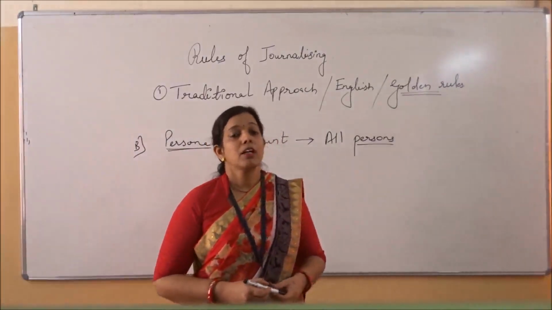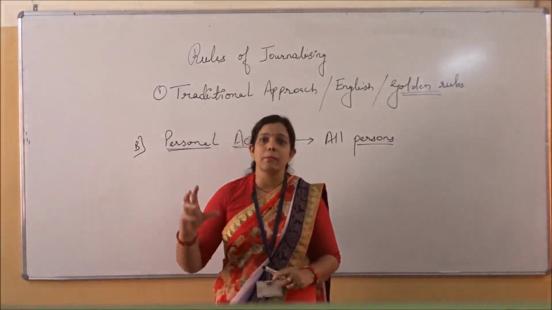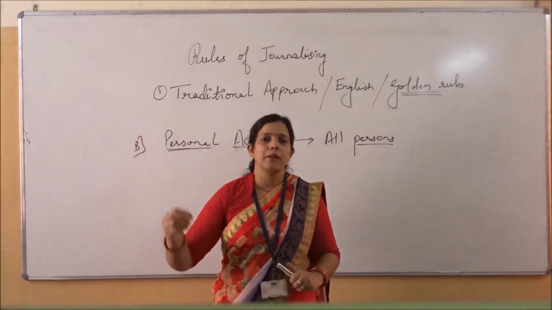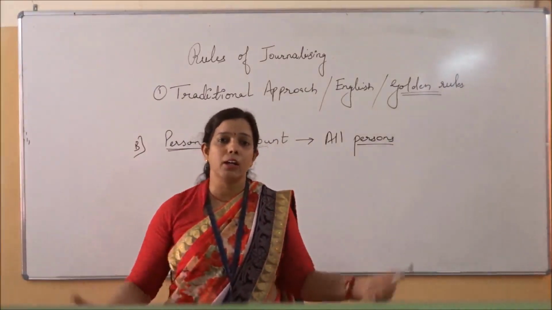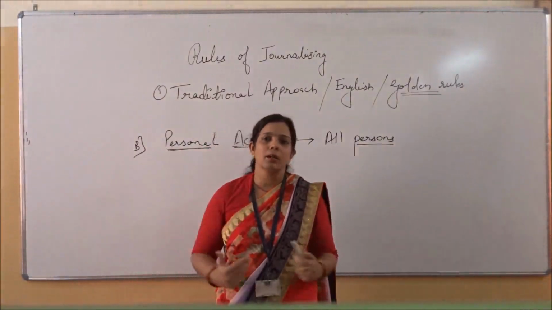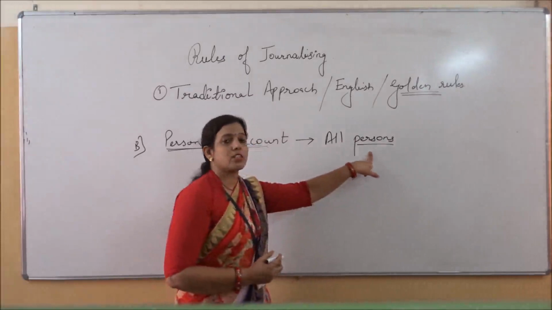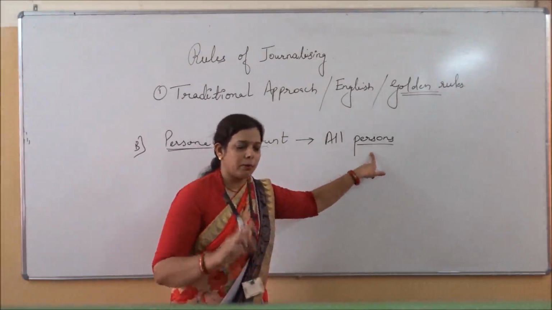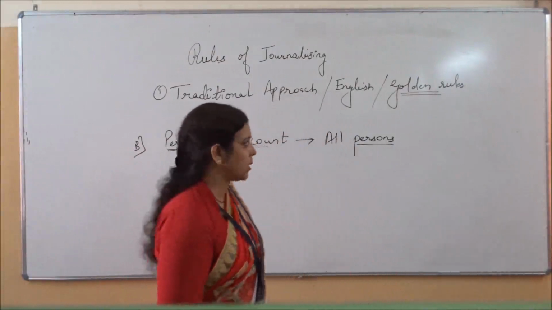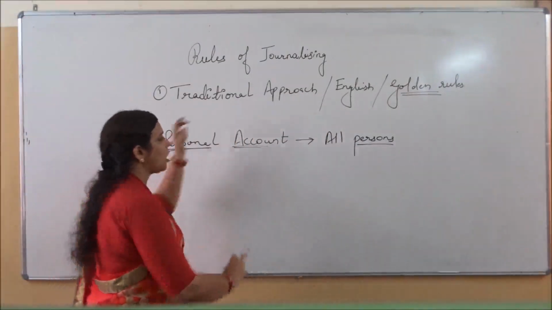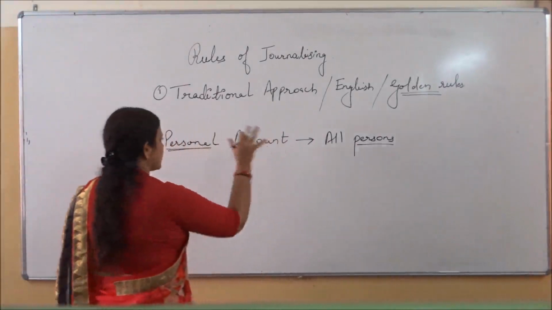It can be a representative person, when somebody is representative. For example, it can be rent outstanding, any expenses prepaid, any income accrued, or any income which is received in advance. So when I am telling about persons, it does not mean only a real person. It can be an artificial person, it can be a representative person. But what is coming in the personal account is all varieties of persons.